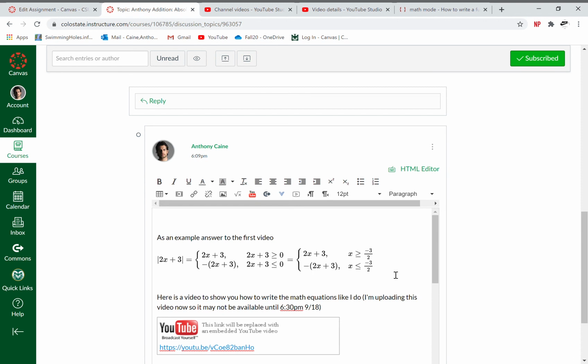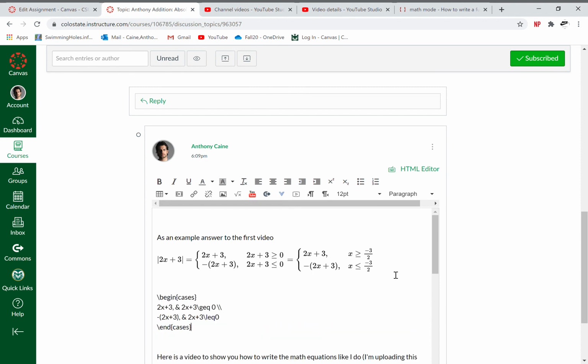Let me tell you all, so you can copy and paste for the piecewise function stuff. That's just for your help. Okay, all right, that's all.